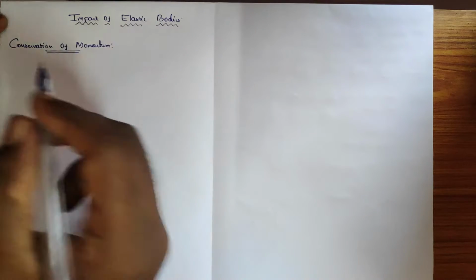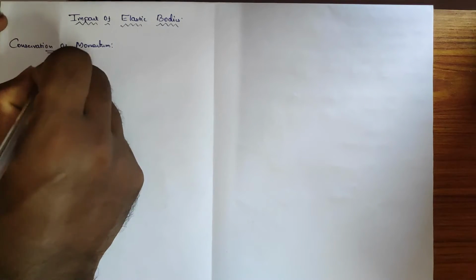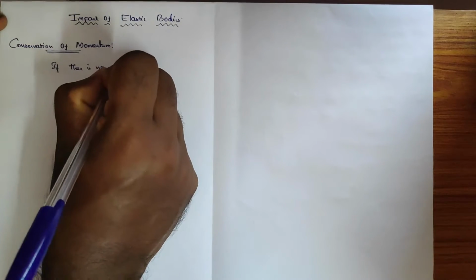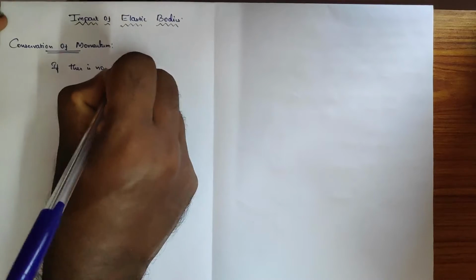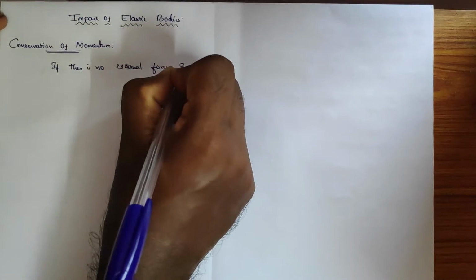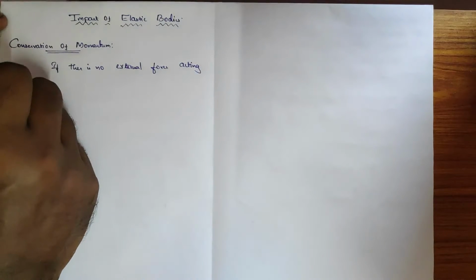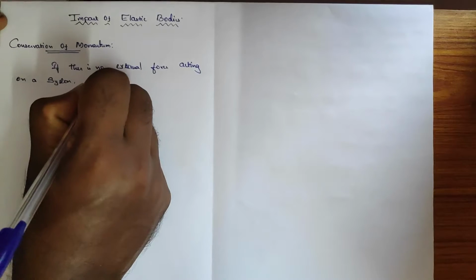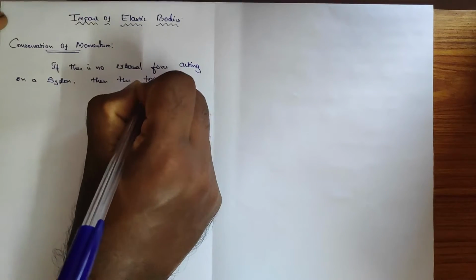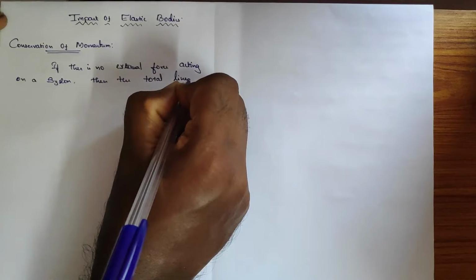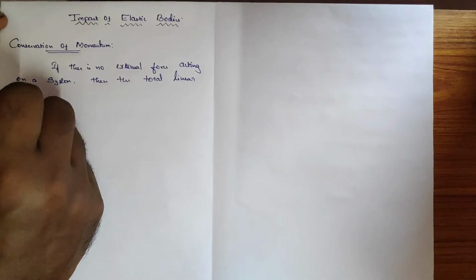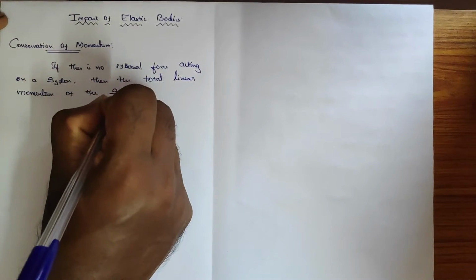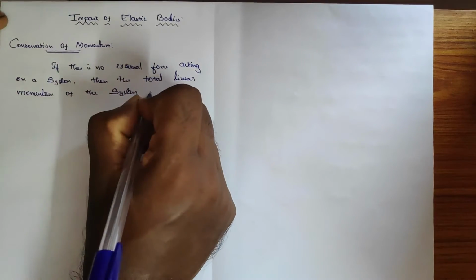Okay, so it has been said: if there is no external force acting on a system, then the total linear momentum of the system remains constant.